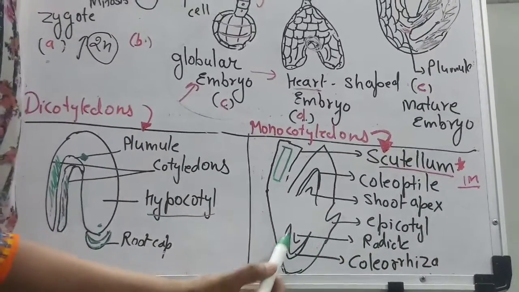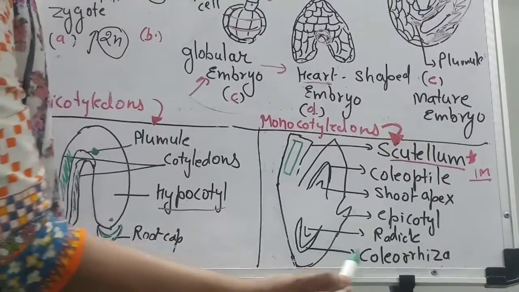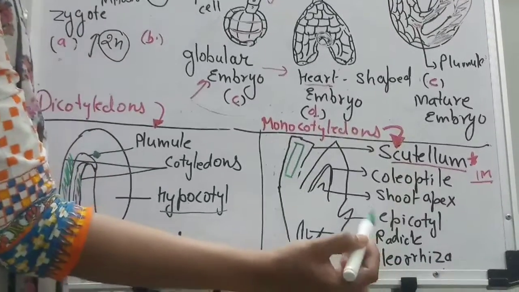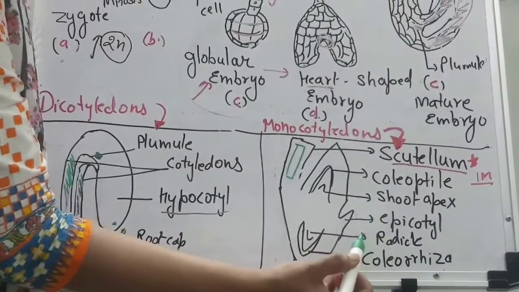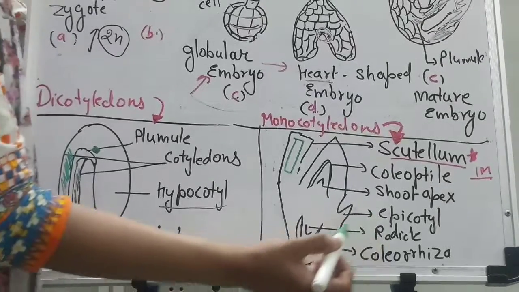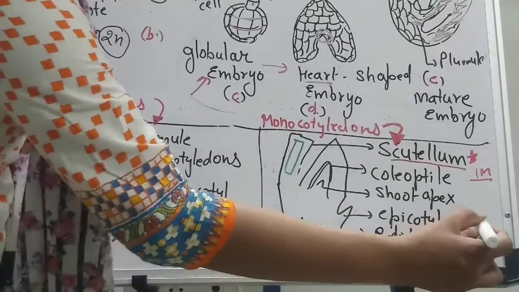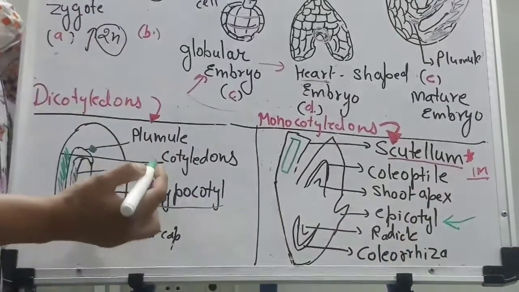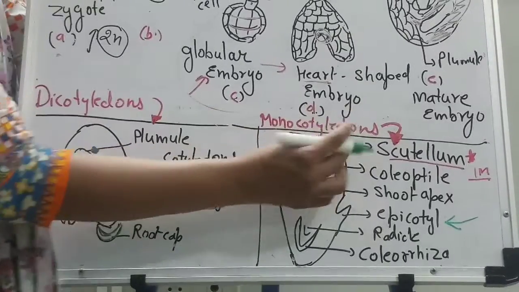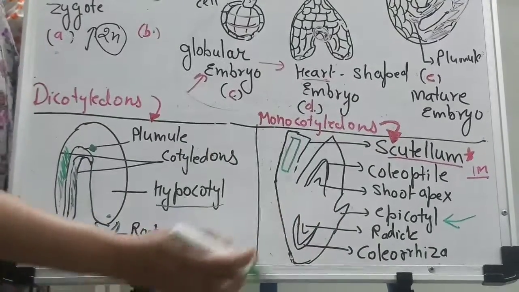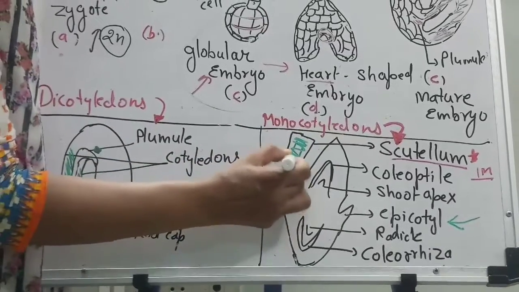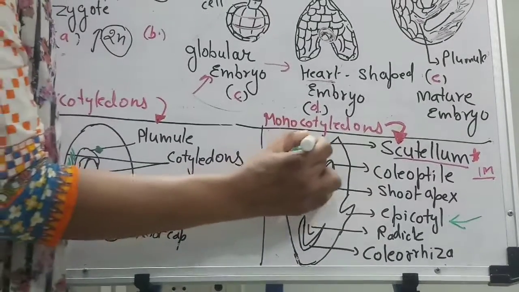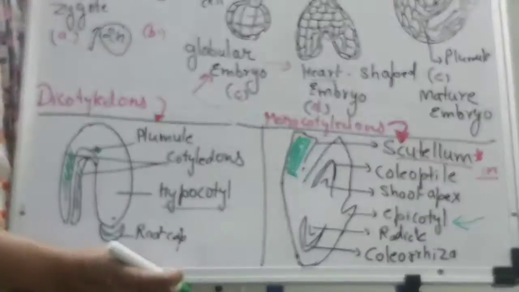The lower part has the coleorhiza, the root part, where there is tissue for the radicle or root purpose. This part is called the epicotyl. So this is a monocotyledon, the grass embryo, where we see only one cotyledon, and this cotyledon is called the scutellum.